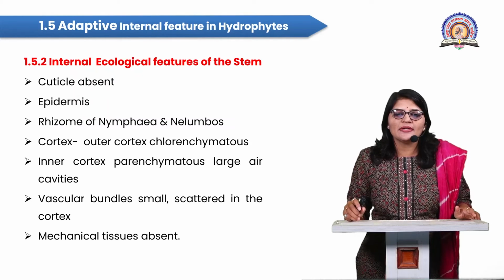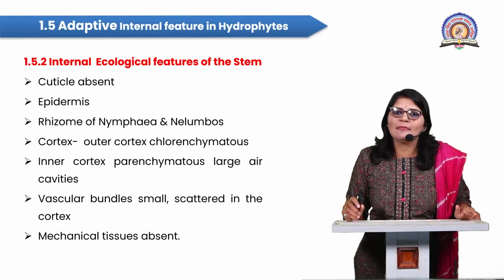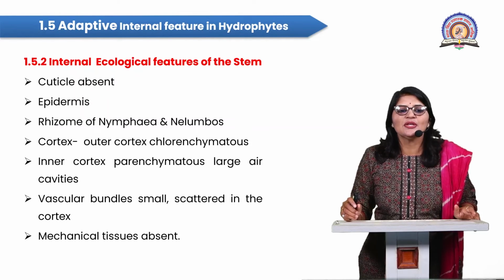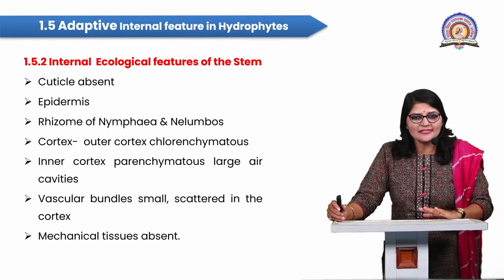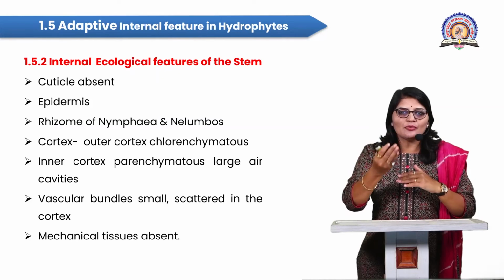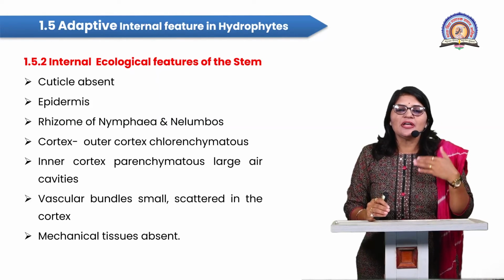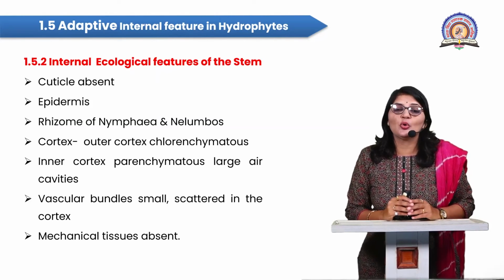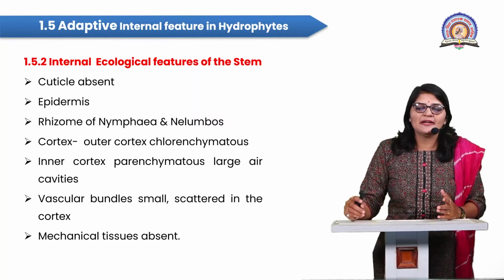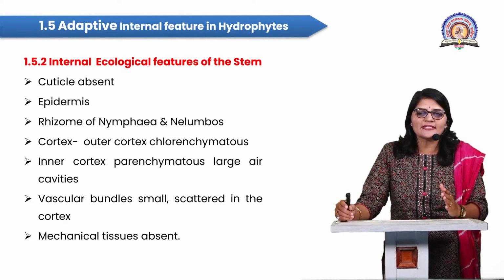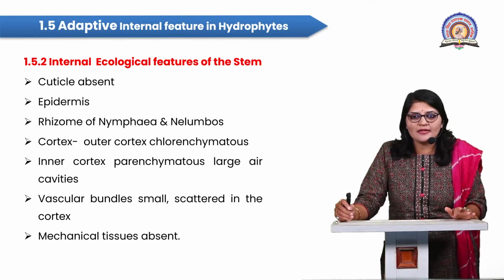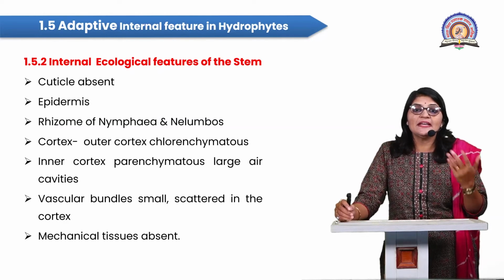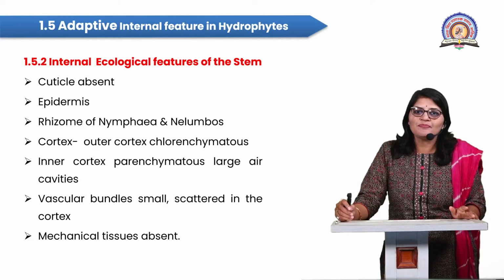The cortex of this rhizome is well developed and is also made up of parenchymatous cells. It is a very big cortex, divided into the outer cortex and inner cortex. The outer cortex is made up of chlorenchyma. For example in Hydrilla, the cortex is chlorenchymatous, because the cortex cells contain chloroplasts. The chloroplast-bearing cells also perform photosynthesis.